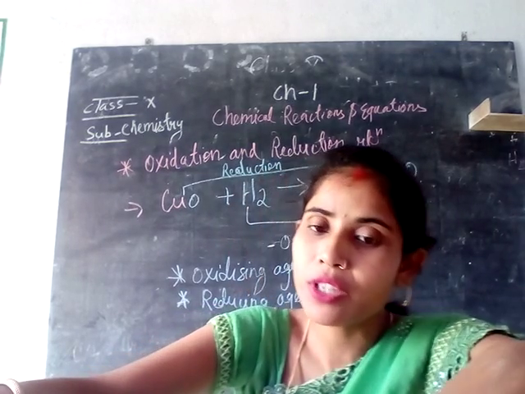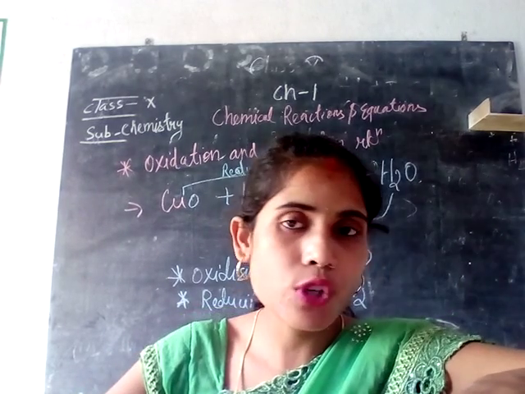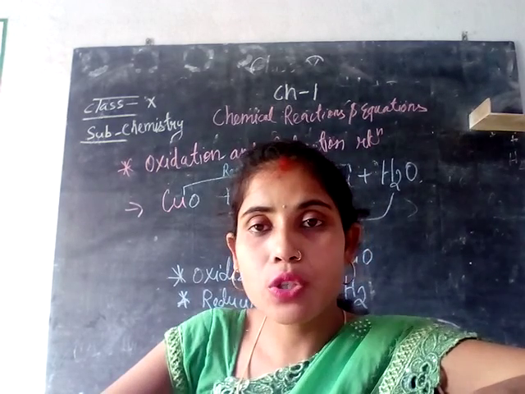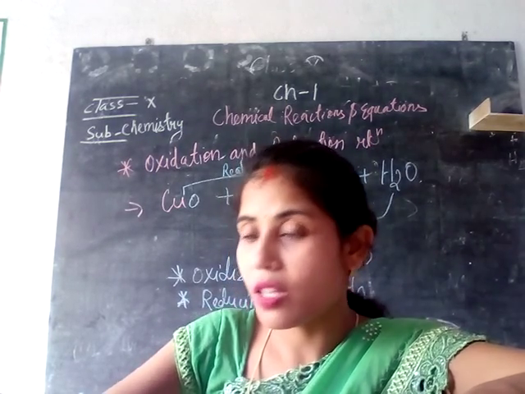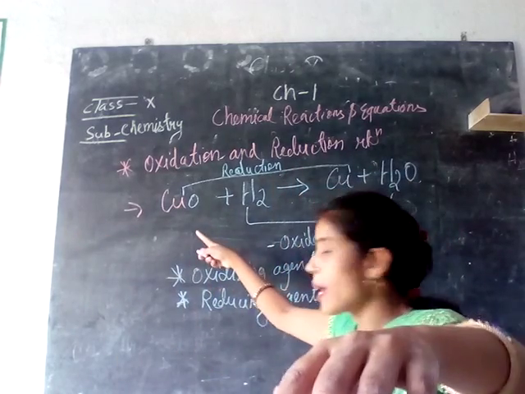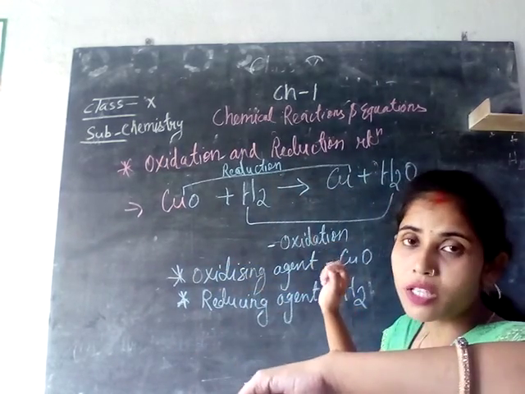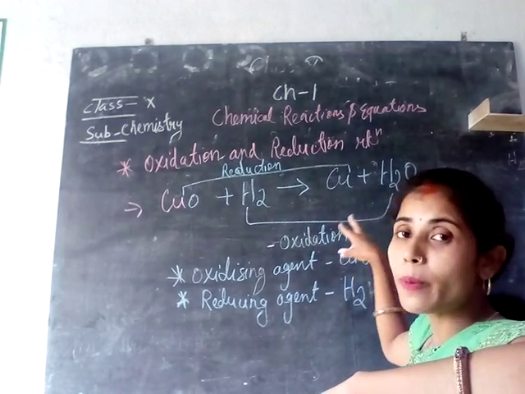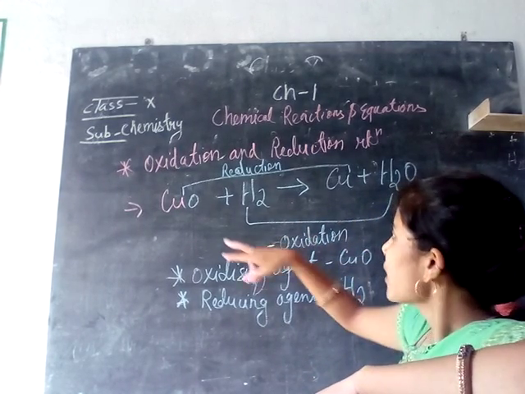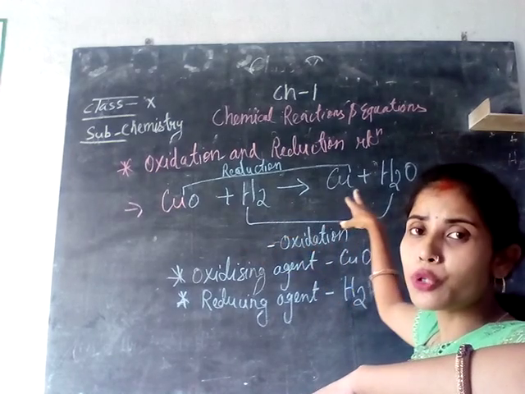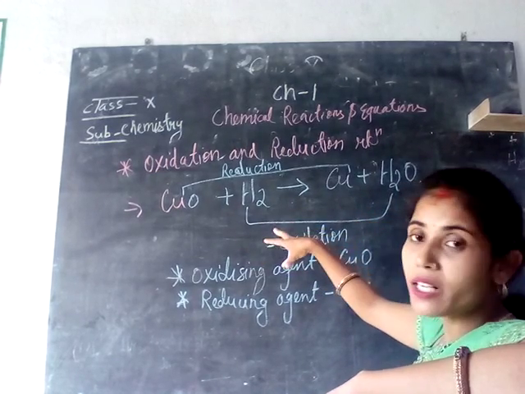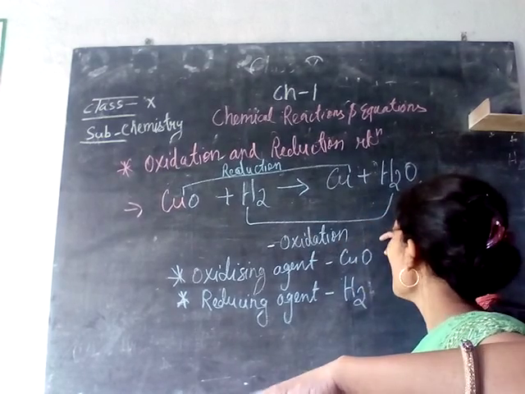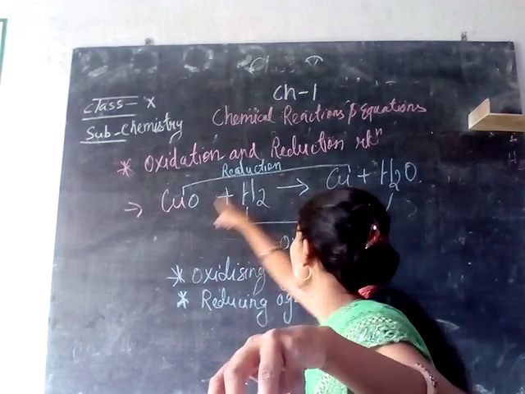And a reduction reaction will be what? The addition of hydrogen and removal of oxygen. This kind of reaction is called a reduction reaction. As you can see, we have written what is happening: copper oxide plus hydrogen react together and give us copper plus a water molecule. Then copper oxide has been reduced to copper, and hydrogen has been oxidized to water.